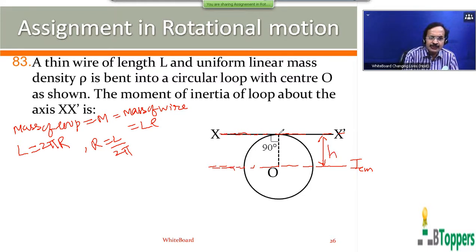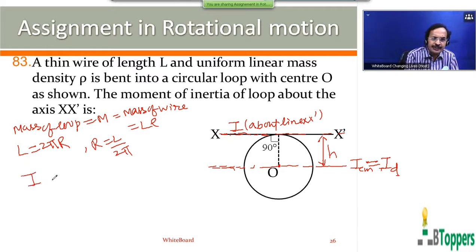So the axis is parallel to xx dash. I mean the axis passing through the center of mass of the loop, which is parallel to the line xx dash, coincides with one of the diameters. We are going to apply the parallel axis theorem to find the moment of inertia I about the line xx dash.